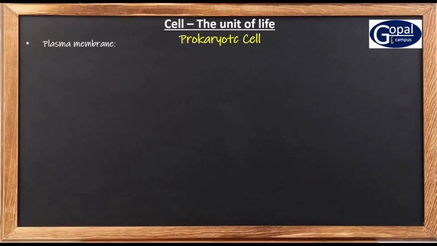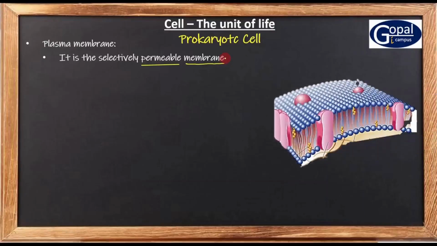So the plasma membrane is the third layer of the cell envelope. What is the plasma membrane? It is a thin, transparent and selectively permeable membrane. It is present below the cell wall.